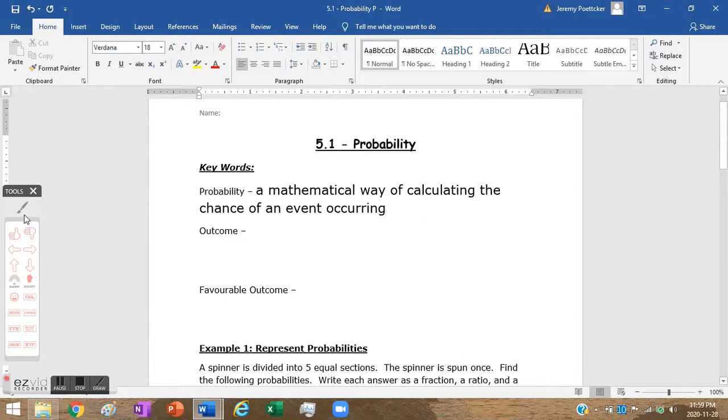Alright. This takes us on to outcome. Outcome is the result, or a result, of a probability experiment. If we're looking at, for example, tossing a coin, there are two possible outcomes.